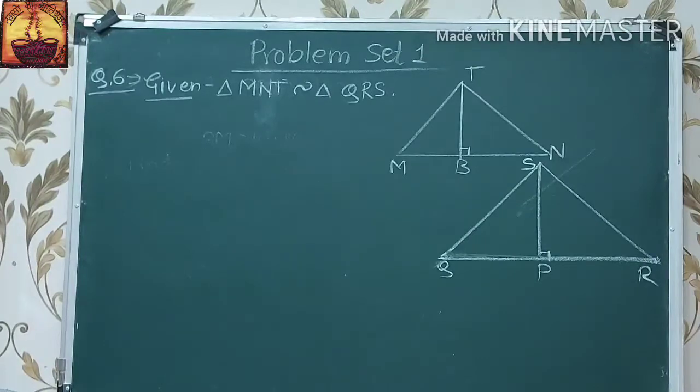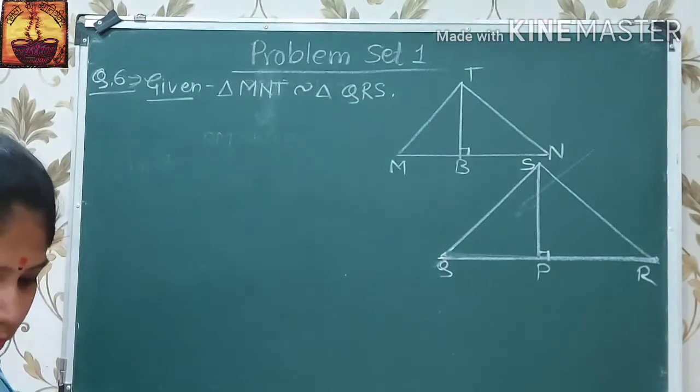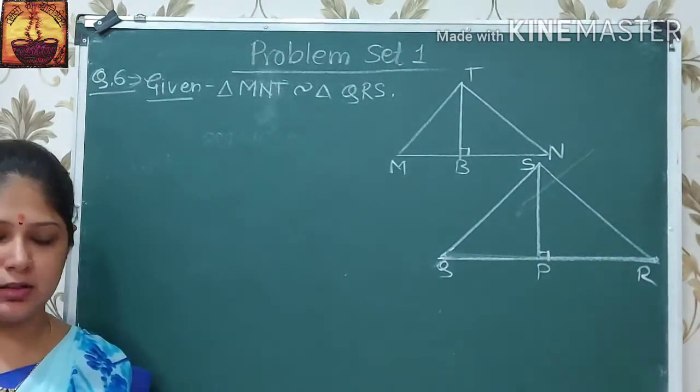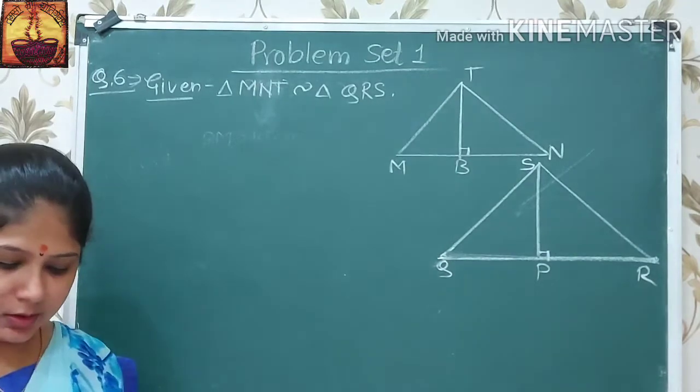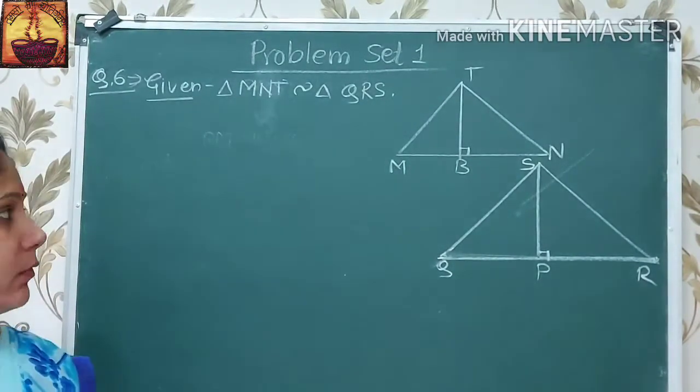Question 6: triangle MNT is similar to triangle QRS. These two triangles are similar triangles and the length of altitude drawn from point T is 5.